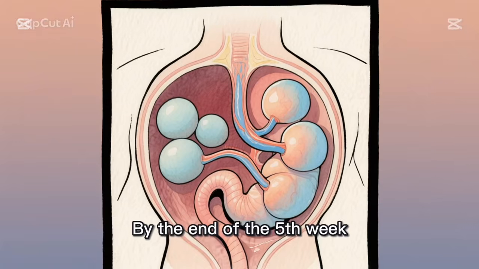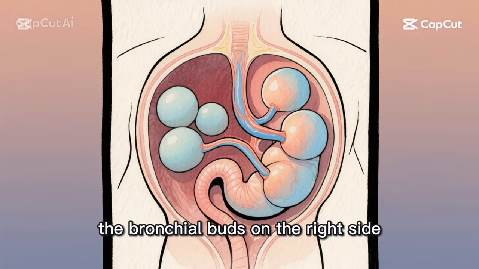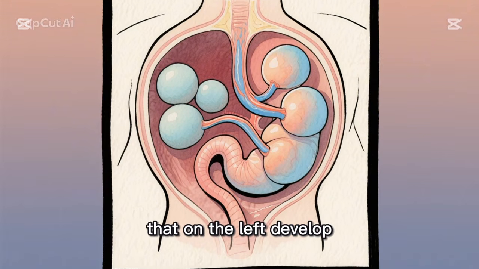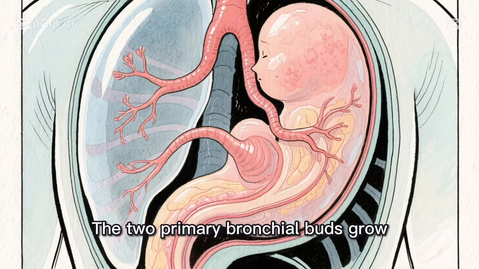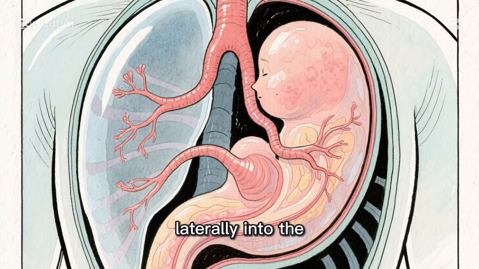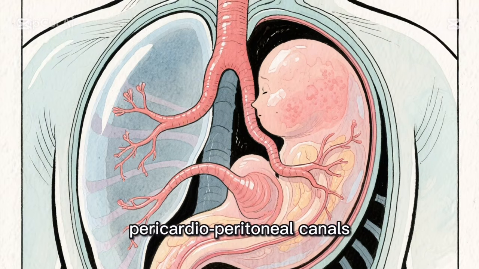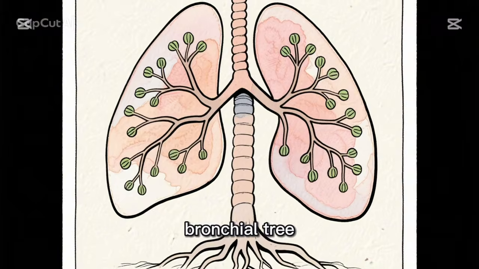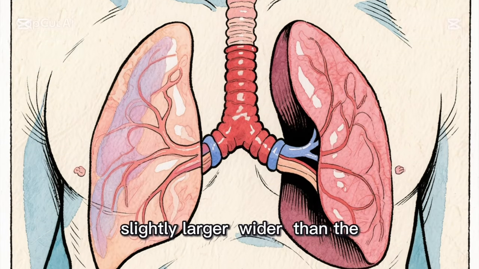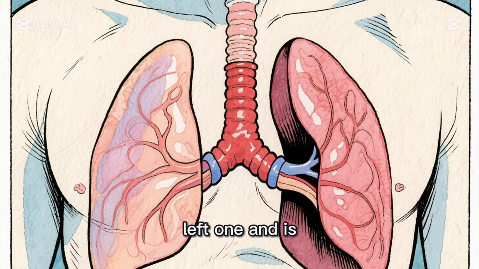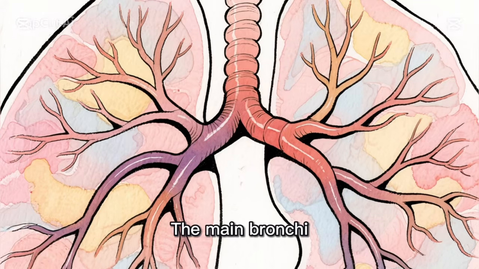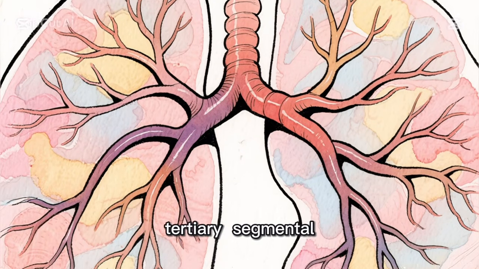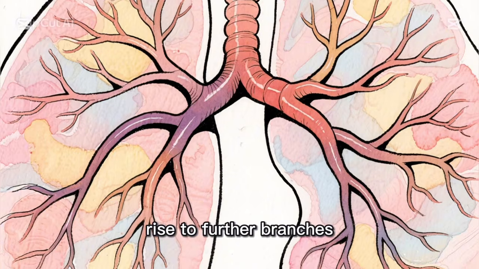pharyngeal arches. By the end of the 5th week, the bronchial buds on the right side develop into 3 buds while that on the left develop into 2 buds. The 2 primary bronchial buds grow laterally into the pericardioperitoneal canals. Bronchial buds divide and redivide to give rise to the bronchial tree. The right main bronchus is slightly larger, wider than the left one and is oriented more vertically. The main bronchi subdivide into secondary bronchi, then into tertiary segmental bronchi, which give rise to further branches.